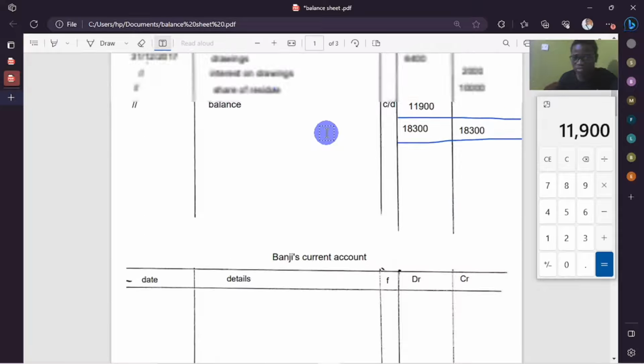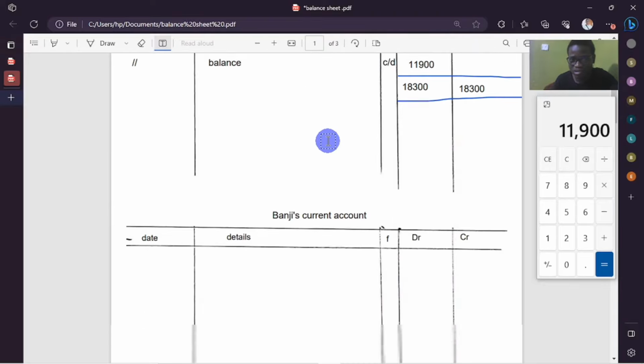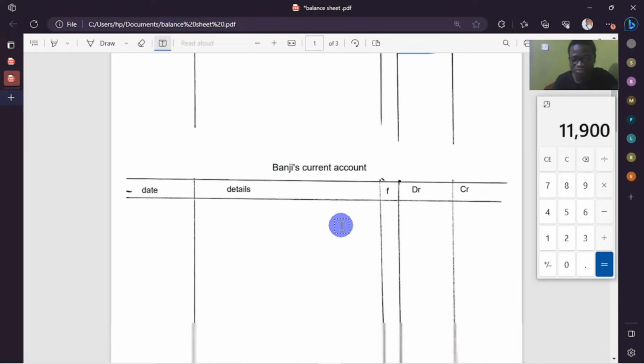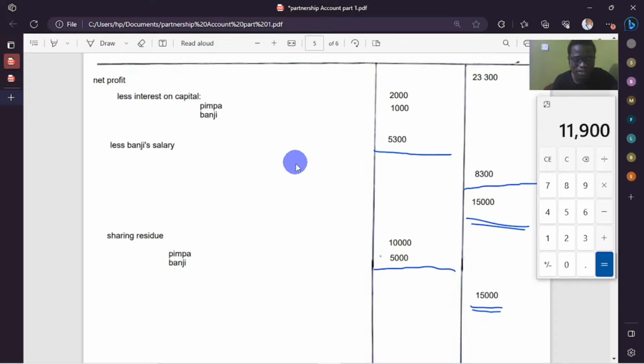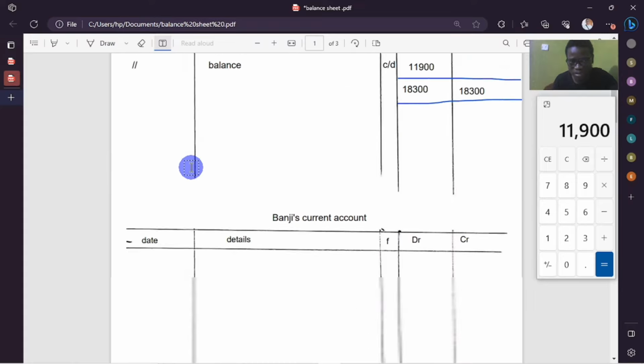So the same procedure is what we're going to follow on that side. Now in this case, we don't have the salary for Pimpa. So the only difference will be on entering the salary. So it will be just the same as well. Every debit entry, there is a corresponding credit entry. So we start first with the opening balance. So I won't indicate the date. The dates are just the same as that on top.